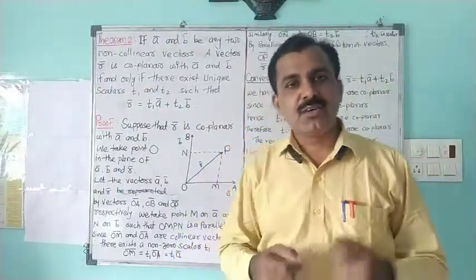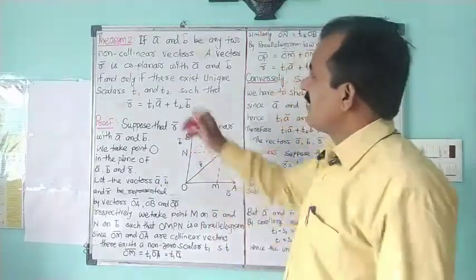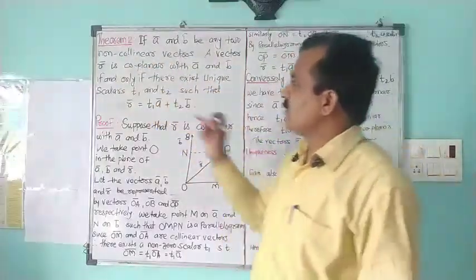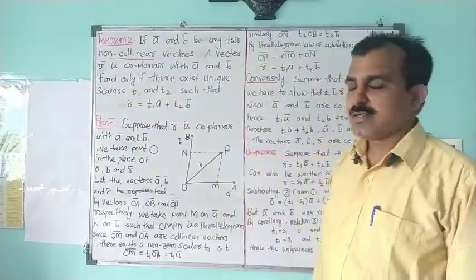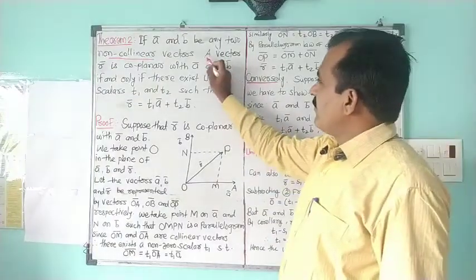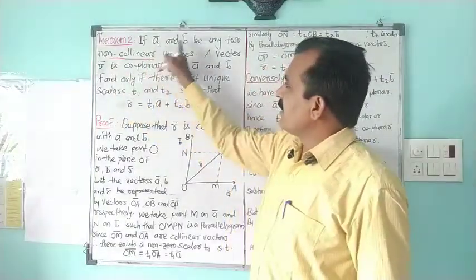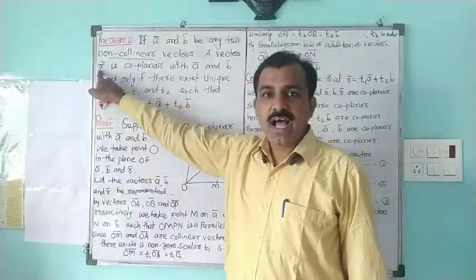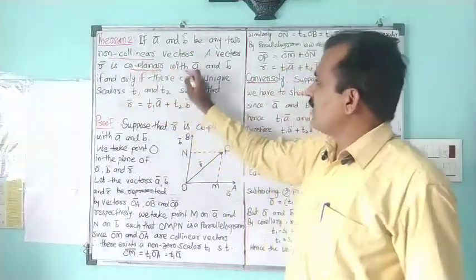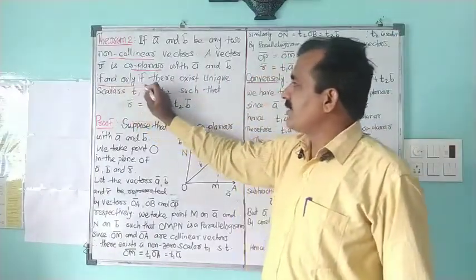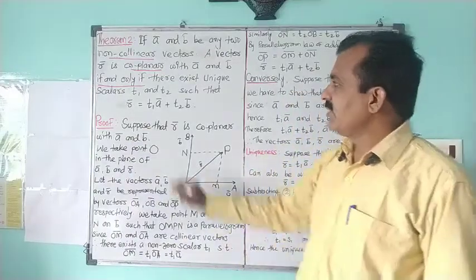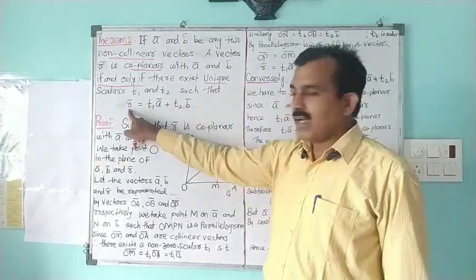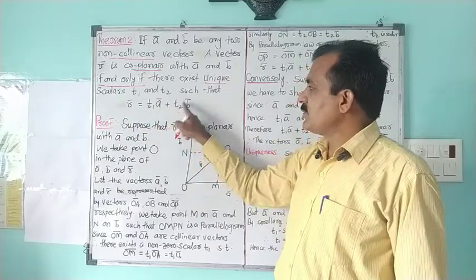So the statement of the theorem is like this: if A bar and B bar are any two non-collinear vectors, this word is important for us, given vectors are non-collinear vectors, and R bar is a third vector, then R bar is coplanar with A bar and B bar if and only if there exist unique scalars T1 and T2 such that R bar is equal to T1 A bar plus T2 B bar.